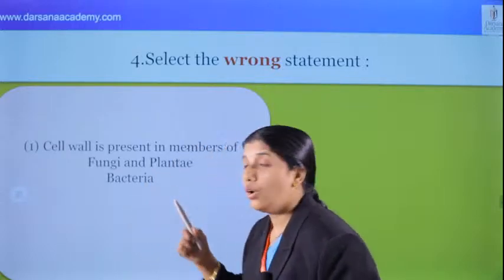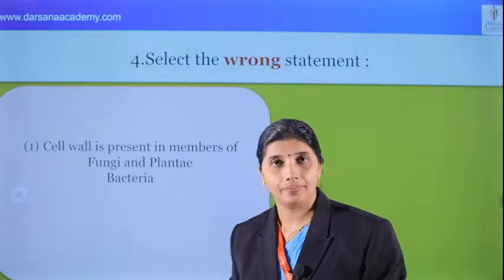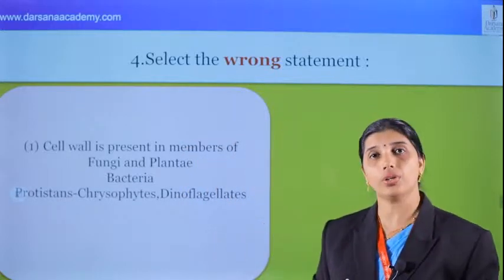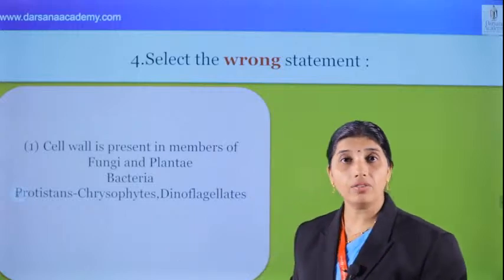And we can see what about other members with a cell wall. They are bacteria. Bacteria have a peptidoglycan cell wall. And what about others? Which protist members are also there? Chrysophytes and diatoms have a silica cell wall.